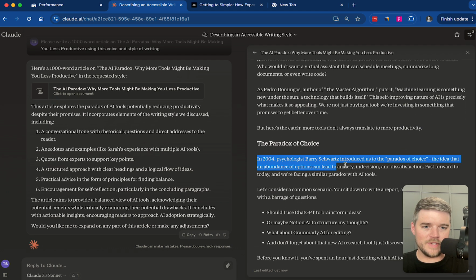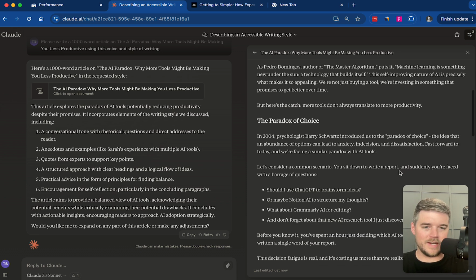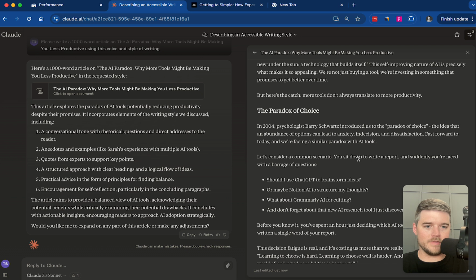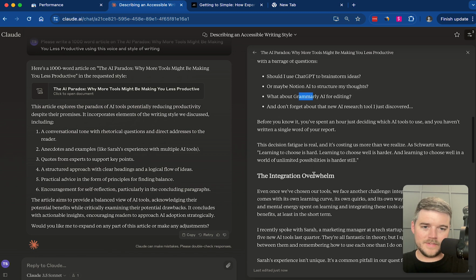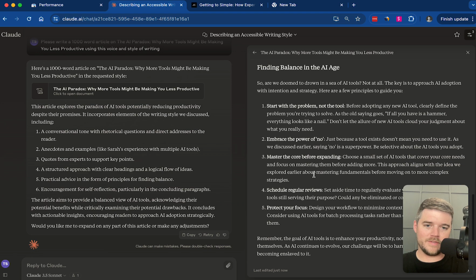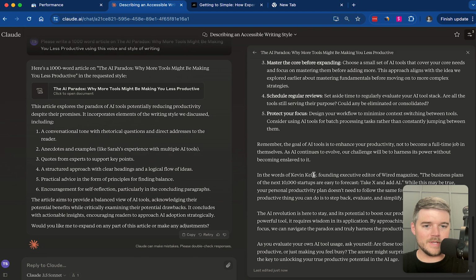In 2004, psychologist Barry Schwartz, which I'm familiar with, introduced us to the paradox of choice, an idea that an abundance of options can lead to anxiety, indecision, and dissatisfaction. Let's consider a common scenario. And this is so real. Should I use ChatGPT to brainstorm ideas, or maybe Notion AI or Grammarly? This is excellent. I'm genuinely impressed, not just saying this for the video, but I'm genuinely impressed on how well it has put together this article.